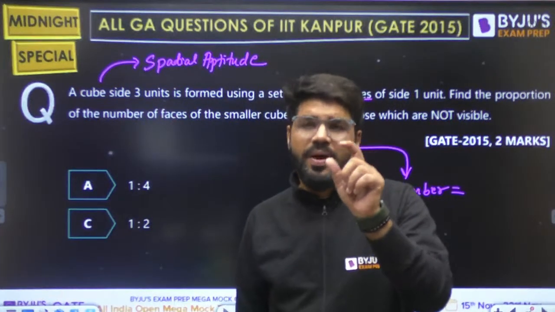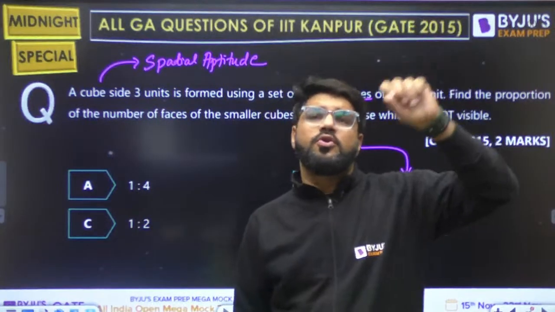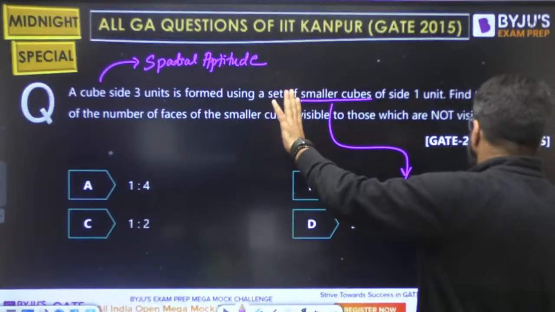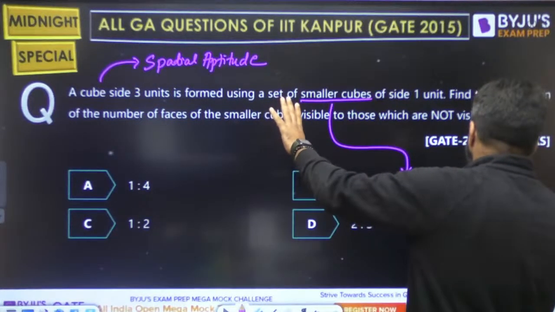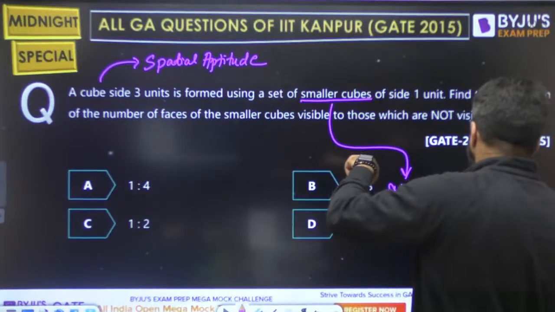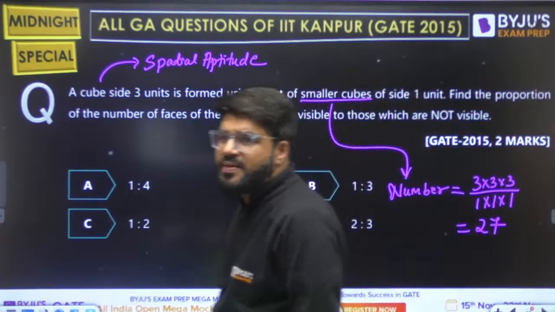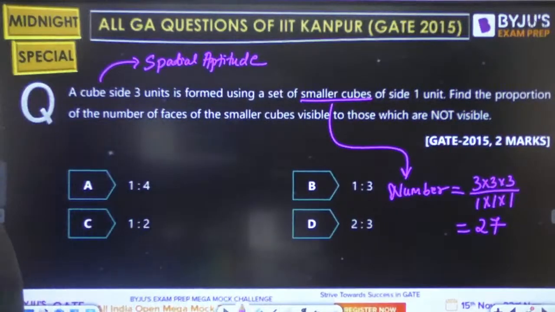You have cubes of side 1. Using them, you have to build the overall cube of side 3. You can just match the volume. What is the volume of the larger cube? 3 cross 3 cross 3. What is the volume of the available cube? 1 cross 1 cross 1. So how many cubes are actually required? 27. 27 smaller cubes will be there.